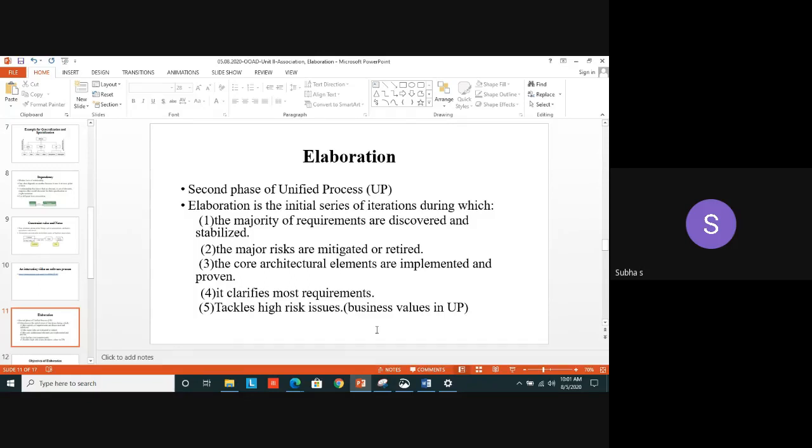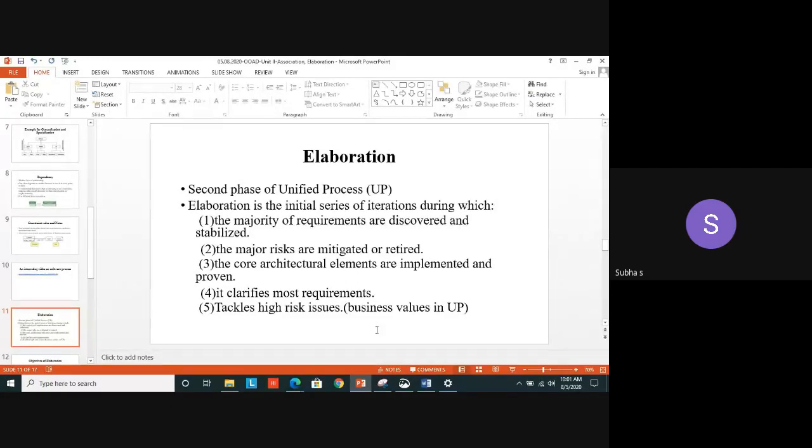For this, we are using what? Use case diagram. Because using that use case diagram only, we are identifying the actors initially, for all the actors involved in the particular project or particular domain. How are we going to make use of those actors? What are the use cases that are related to the actors? With that, we are establishing the scope of the project. All those were dealt with in what? Inception phase. Incepting means what? Observing, getting something.